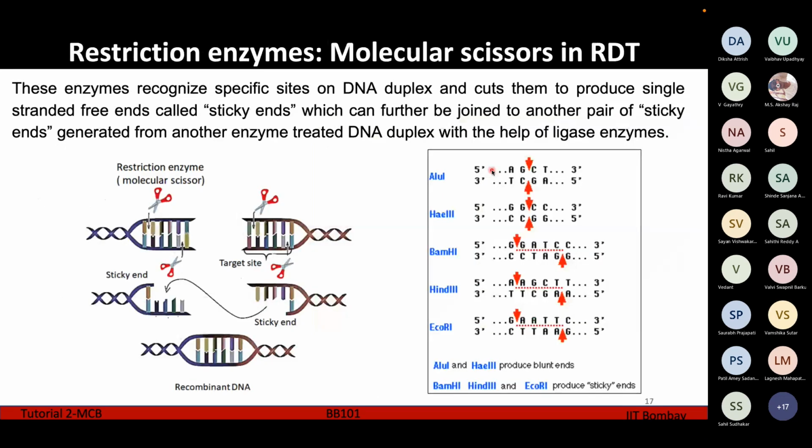So what are restriction enzymes? Like I said, there are certain enzymes used to cut the plasmid at different positions, and certain enzymes are also used to ensure that our target gene is getting attached with the plasmid at the cut sites. These enzymes are called the restriction enzymes. The restriction enzymes recognize specific sites on the DNA duplex and cut them to produce single-stranded free ends called the sticky ends. Then these sticky ends join with another pair of sticky ends, and this joining is carried out with the help of the enzyme called ligase.